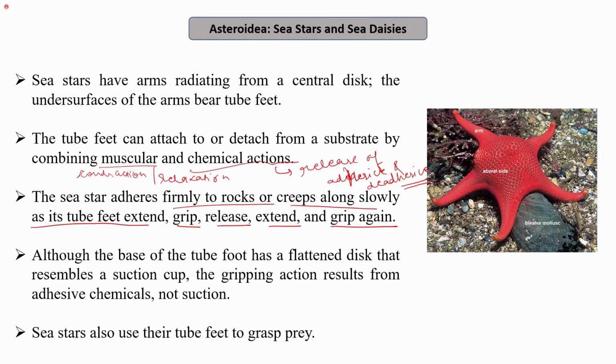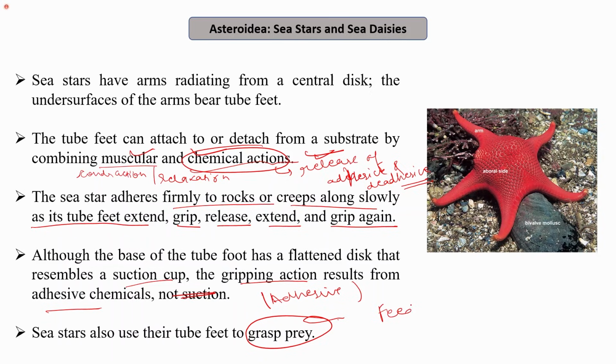Although the base of the tube feet has a flattened disc that resembles a suction pump, the gripping action results from the adhesive chemicals, not the suction. The gripping is not because of the suction only, but because of the adhesive chemicals. So it is a combination of both muscular and chemical actions, and the chemical actions play the more important role in adhesion. Sea stars also use their tube feet to grasp prey. This helps in feeding, basically in catching the prey.